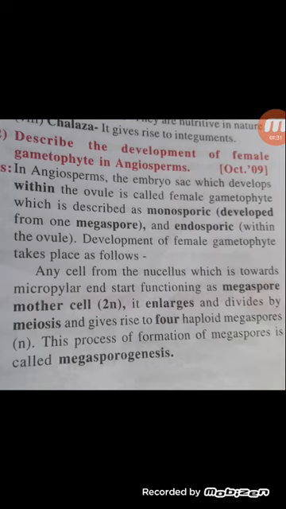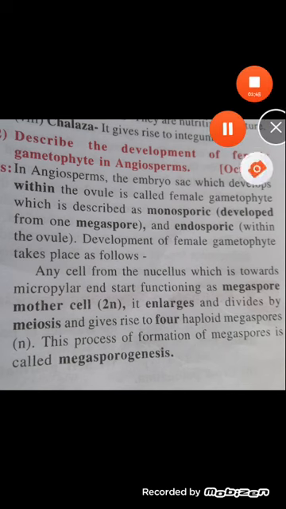This megaspore mother cell enlarges and divides by meiosis and gives rise to 4 haploid megaspores. This formation of megaspore is called megasporogenesis.